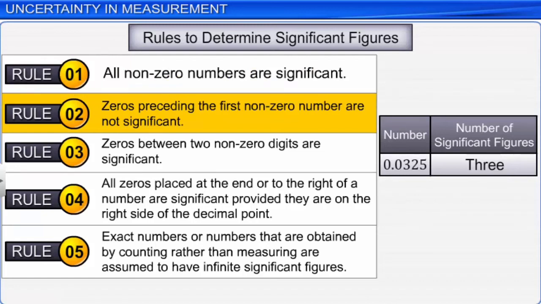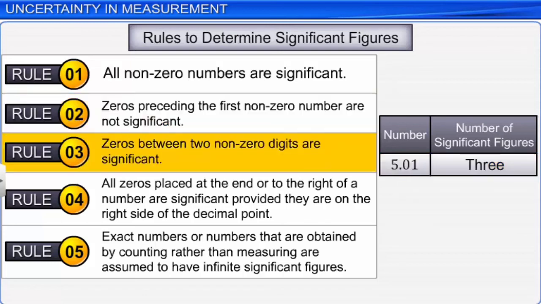Such zeros indicate the position of decimal point. For example, 0.0325 contains 3 significant figures. The third rule is zeros between 2 non-zero digits are significant. For example, 5.01 contains 3 significant figures.